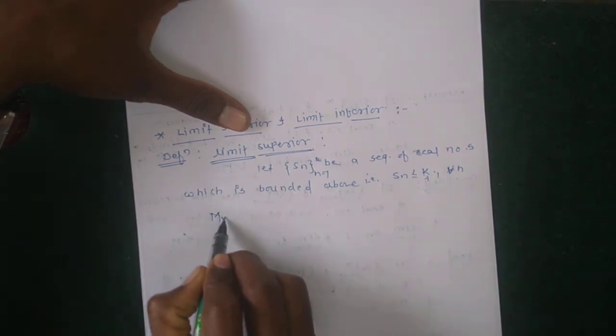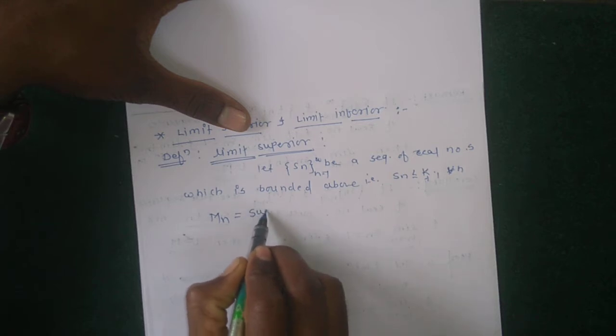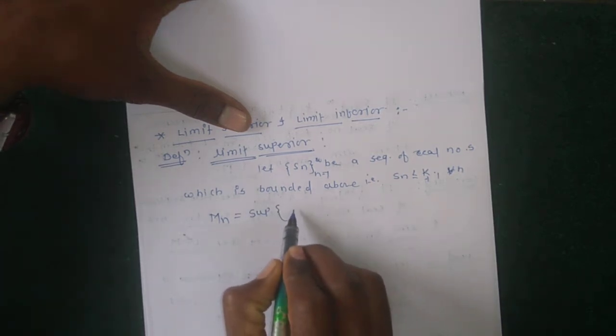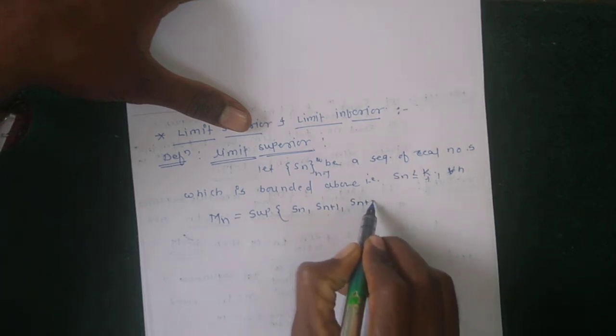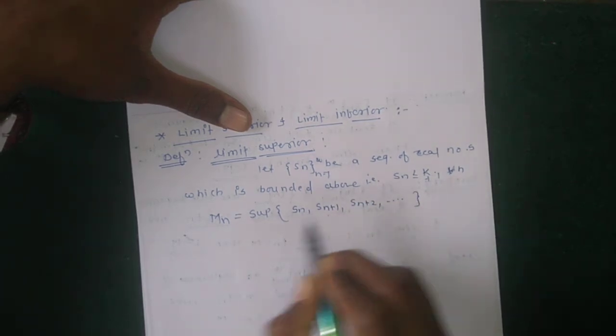And set Mn to be the supremum of Sn+1, Sn+2 and so on.